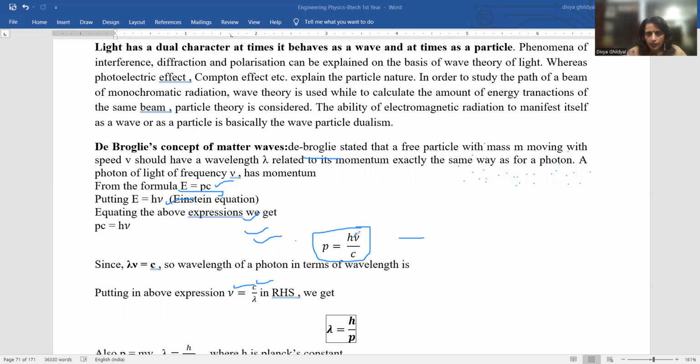So if in here you put mu equal to c upon lambda, c and c will get cancelled and you will be left with lambda equal to h upon p, the very famous de Broglie equation, which is